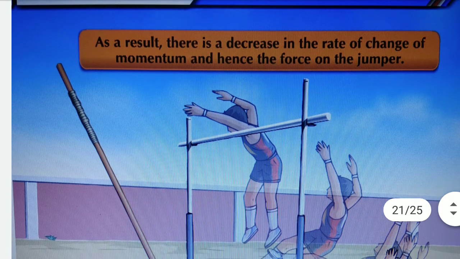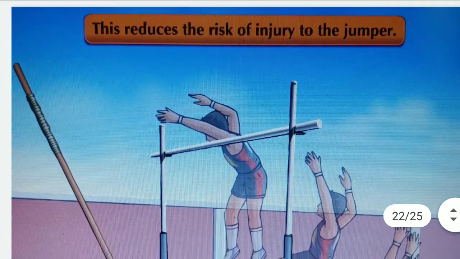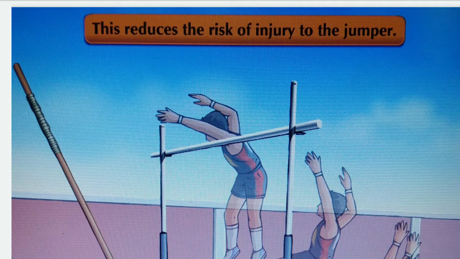As a result, there is a decrease in the rate of change of momentum and hence the force on the jumper. This reduces the risk of injury to the jumper, and therefore there is a thick bed of sand for a high jumper to fall on after his jump.